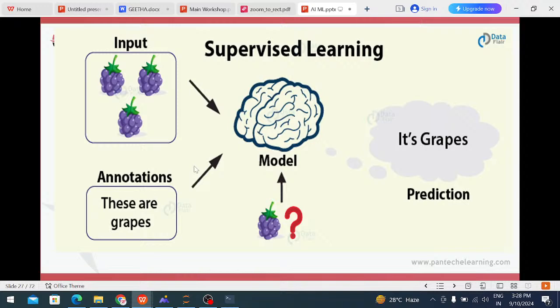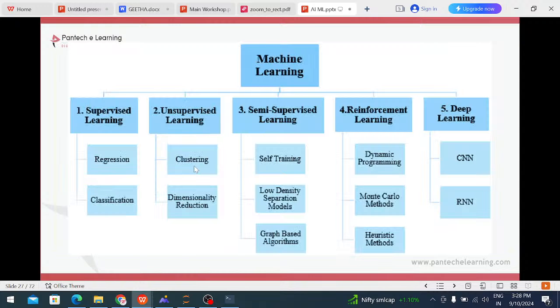Why? Because we are giving the input already. Based on the input we can predict the output. That is known as supervised machine learning. Most machine learning is used for prediction purposes. Prediction means not exact; in the future, approximately 90% we can perform this task. This is supervised machine learning. Based on the input, we can predict the output.